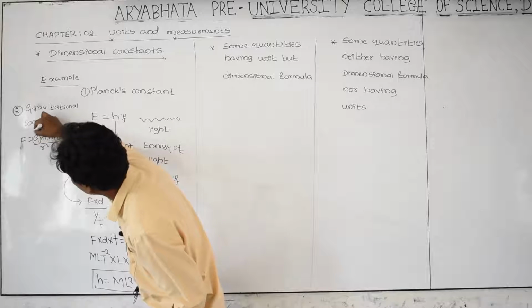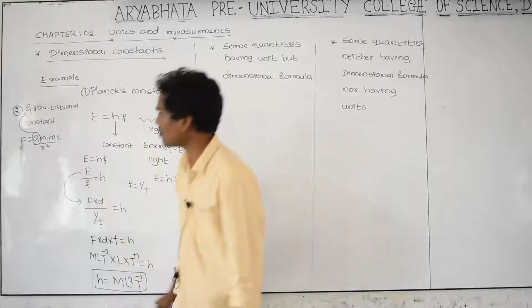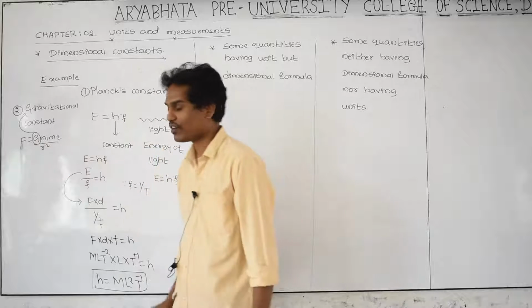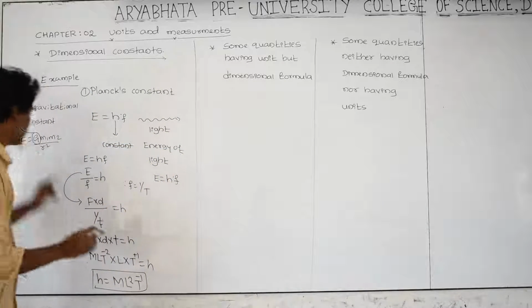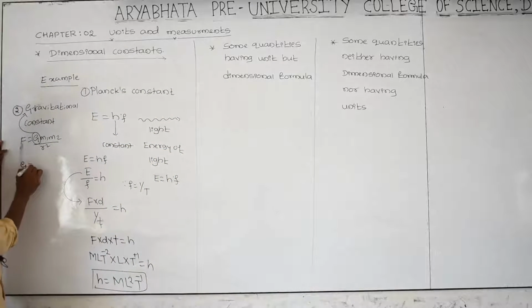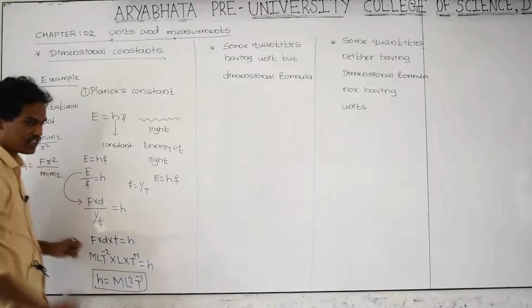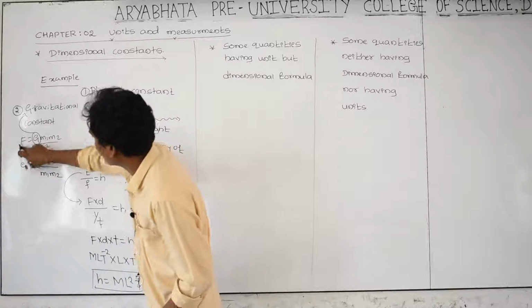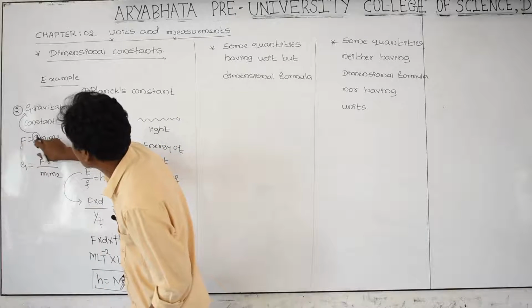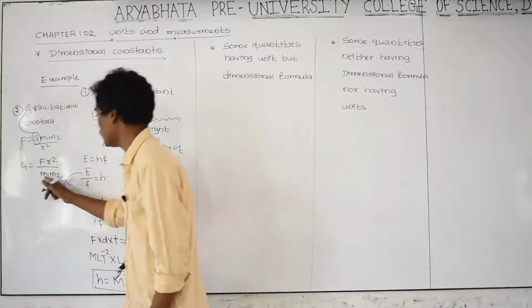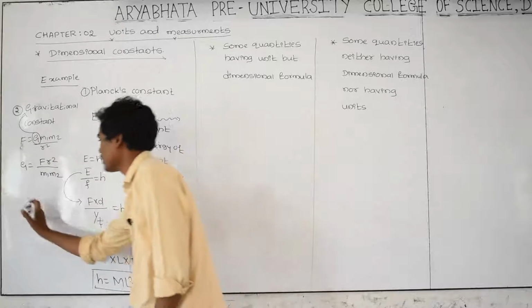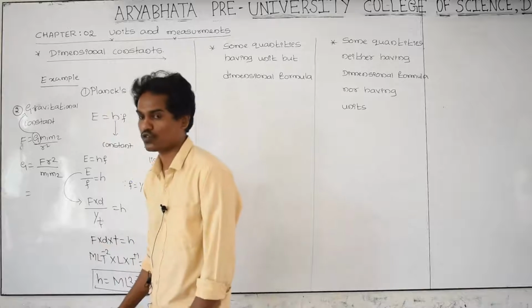G is a gravitational constant. The dimensional formula for G is, first take the formula, G is equal to F into r square, m1 m2 you can take here. Just I rearranged the equation. F into r square, G is equal to, take m1 m2 that side, m1 by m2. Then what is F? Force.